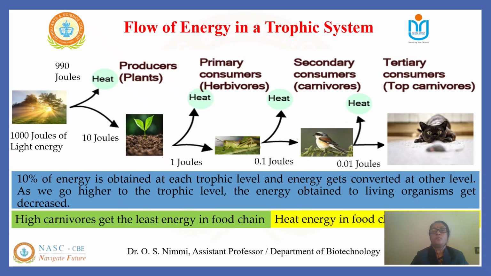It has been found, therefore, that only 10% of the energy available to a trophic level is transferred to the next trophic level. This is called the 10% law.